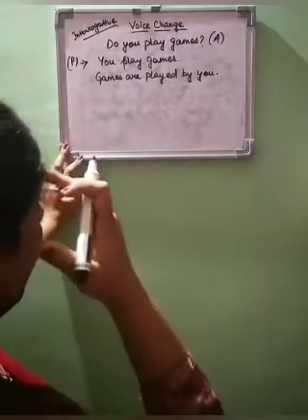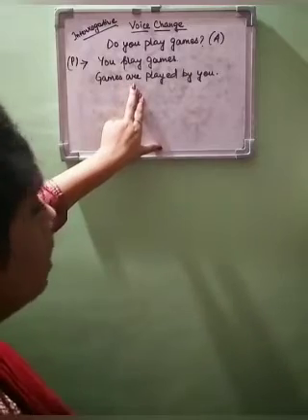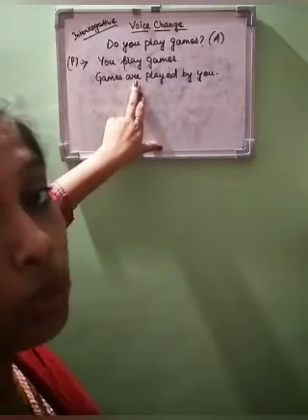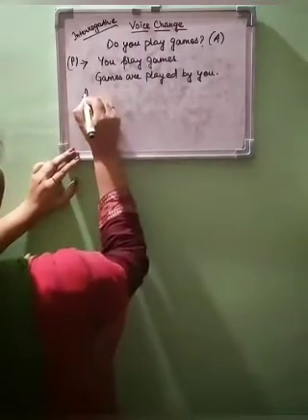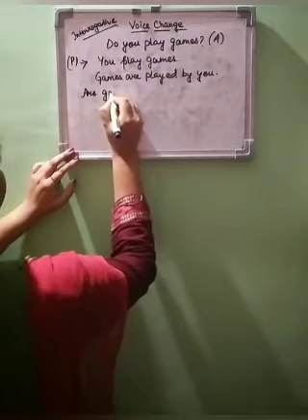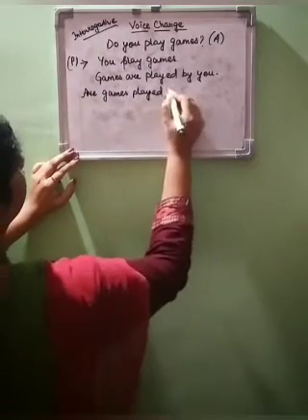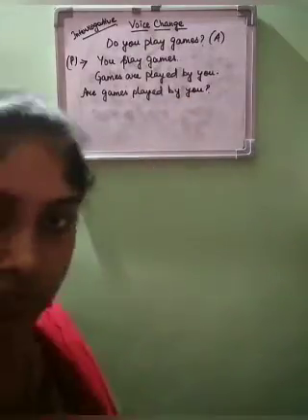Understood. Now what you do? Now you question this sentence. You change this sentence into an interrogative sentence. Then how would you do that? Are games played by you? Clear?